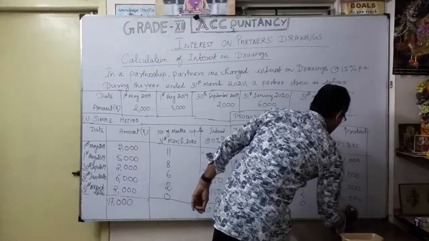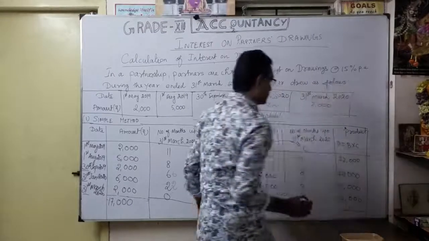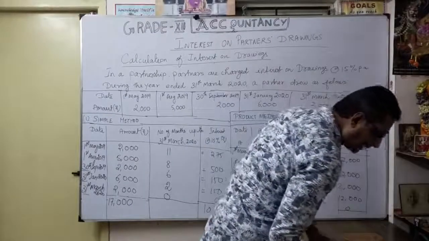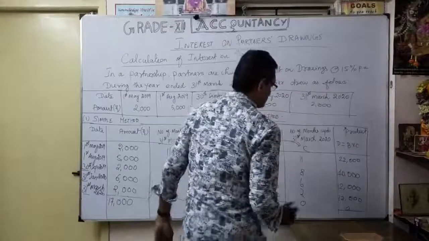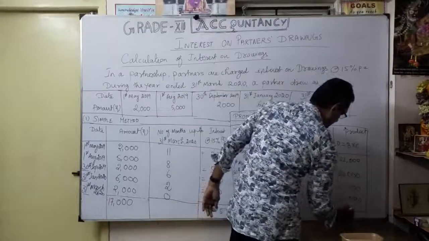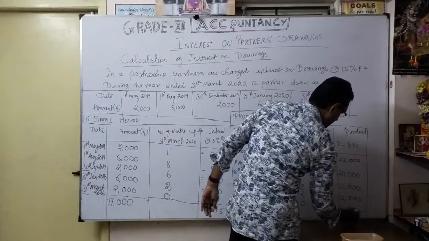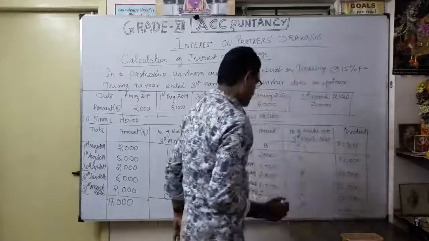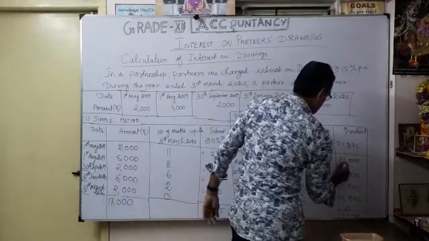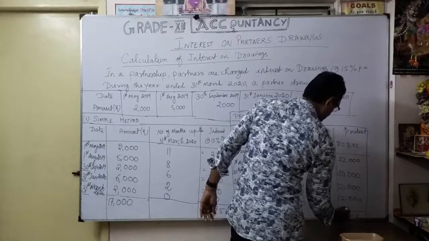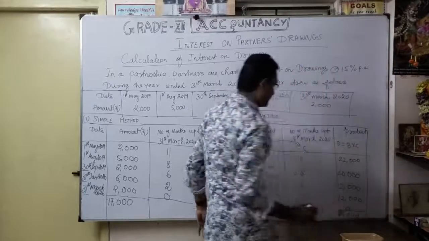So here 0. So what's the total product? When you total it, it comes to 86,000. See, 2 plus 2 plus 2, 6. Thereafter, 4 plus 2, 6, 7, 8, 86,000. Okay.